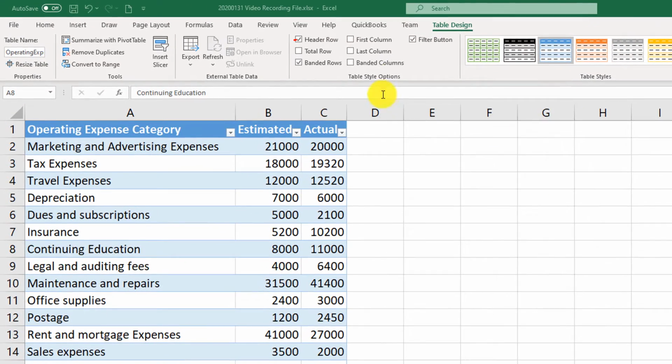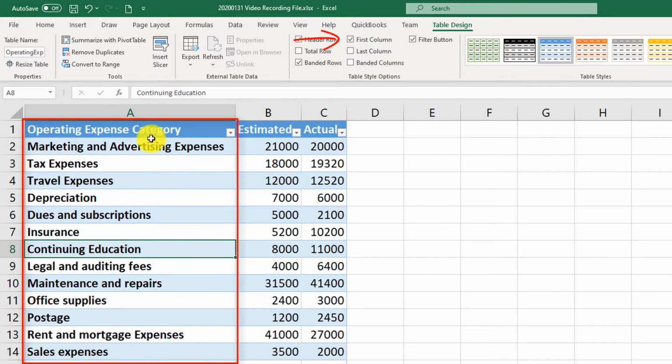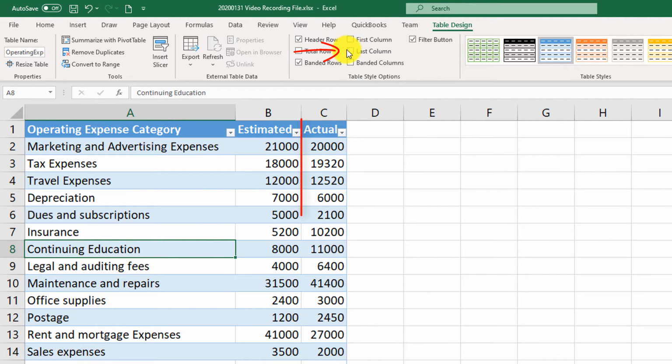For example, if you need to quickly identify first column, you can select it and it will put them in bold so you can quickly know if you have multiple columns which one is the first column. Same applies to the last column. If you select this option, then you will always see the last column highlighted with the bold.